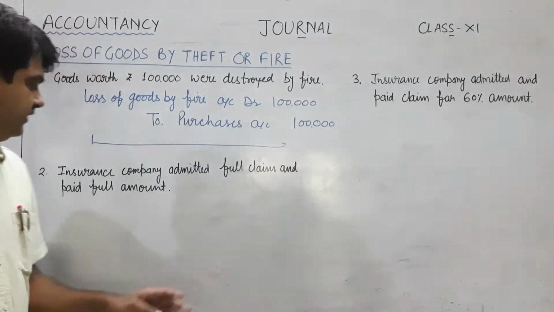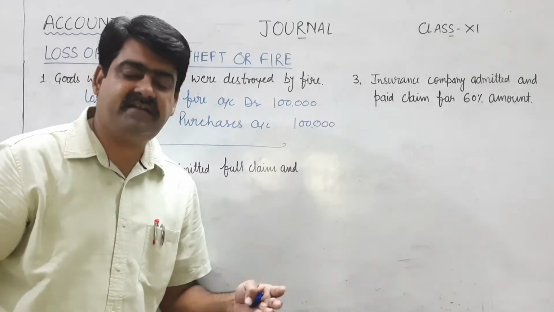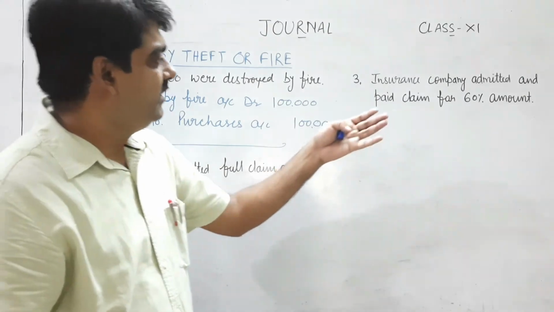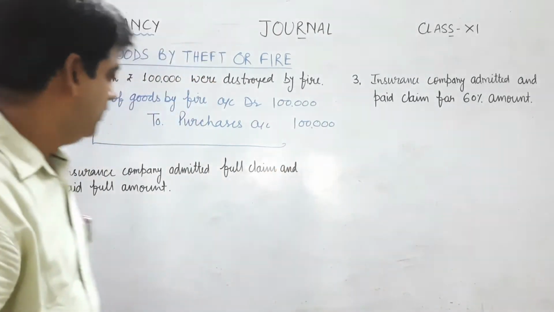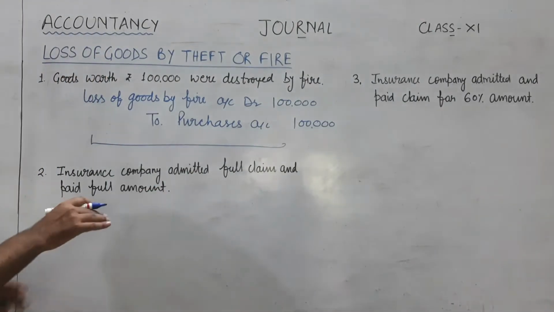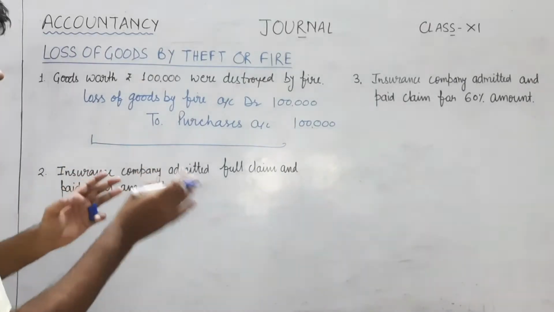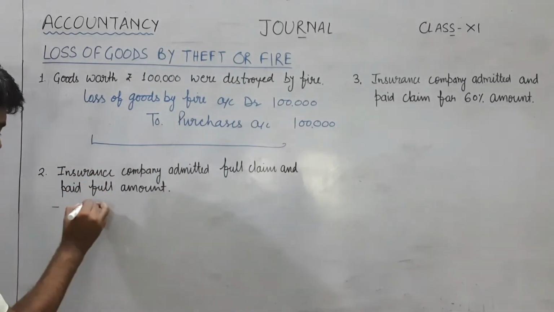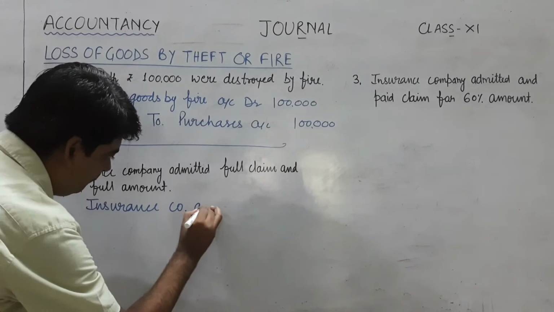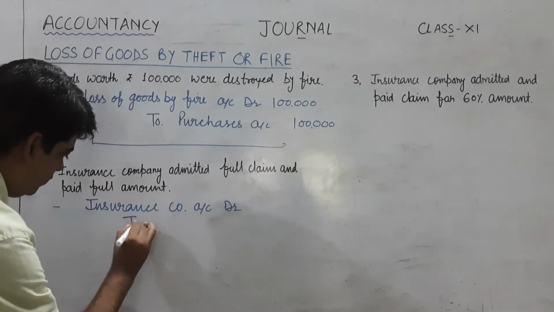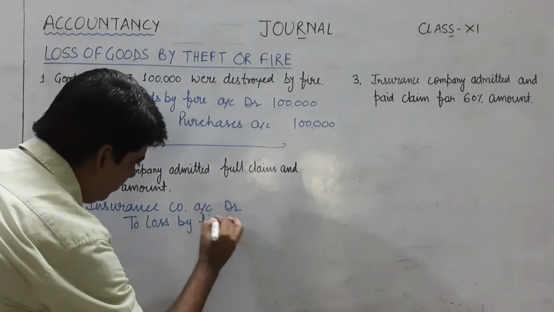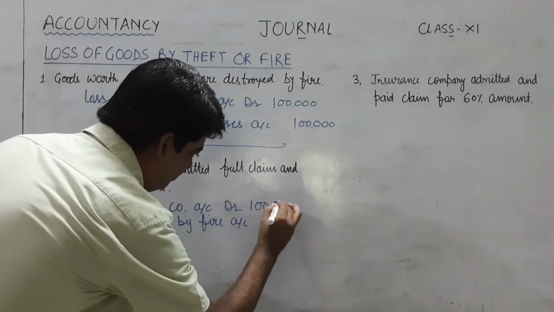After this you see, if goods are insured, in that case there may be two possibilities. Insurance company may admit full claim, and sometimes insurance company may admit partial claim. So if insurance company admits full claim, see what journal entries will come. First of all, we will transfer loss of goods to insurance company, and in that case our first entry will be insurance company account debit to loss by fire account rupees 1 lakh.